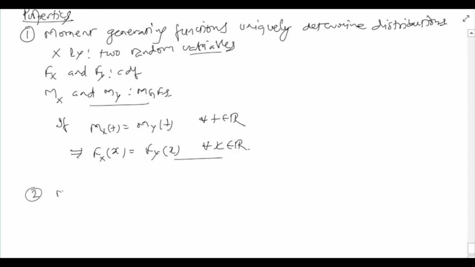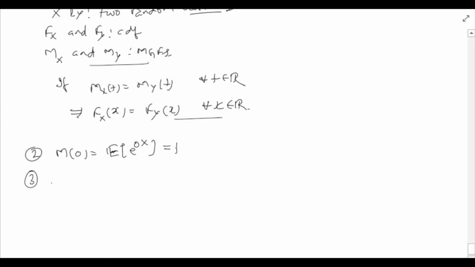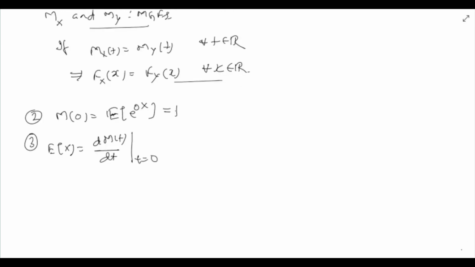The second property says that M(0), which is the expectation of e raised to 0 times X, that is the expectation of 1, is simply 1. The third property says that the expectation of the random variable can be recovered from the moment generating function. In particular, the expected value of X turns out to be dM(t)/dt, that is, the derivative of the moment generating function evaluated at t equals 0. In fact, as in the case of probability generating functions, moments of all orders can also be recovered from moment generating functions.